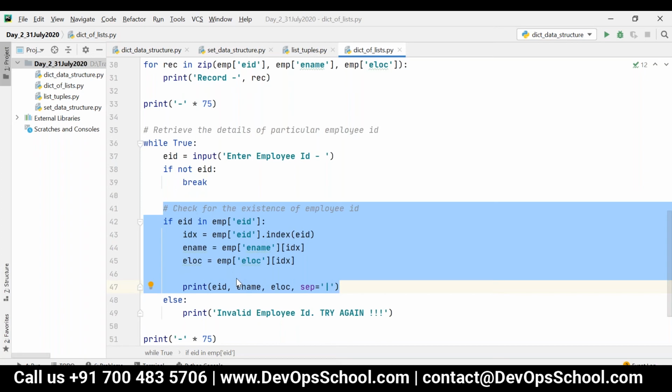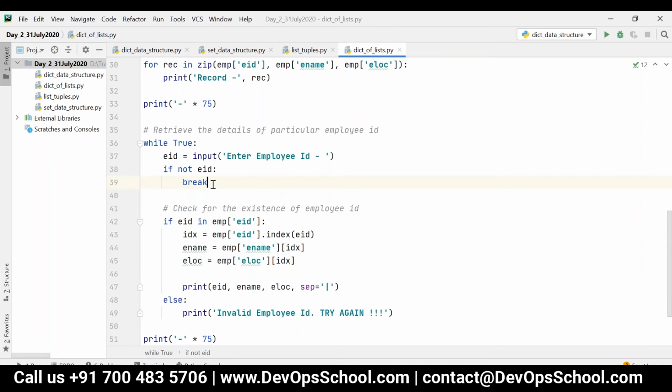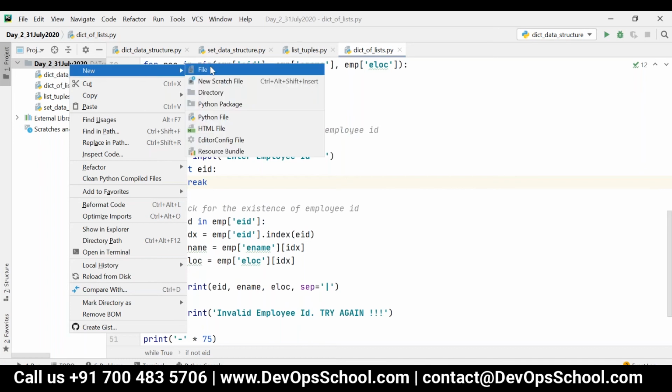Yeah, even I haven't added that if condition at all, I think. Okay, so that is why it is repeating continuously, right? Yes, if you are not entering any input, then it will come out. Okay, I got it. Yeah. So now let's see the next one.